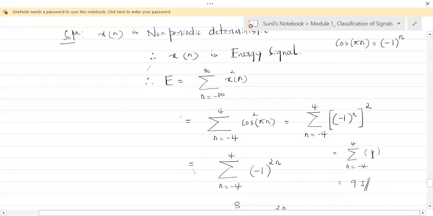Now you have to sum this one. So you have 1 at n equal to -4, you have 1 at n equal to -3, you have 1 at n equal to -2, you have 1 at n equal to 0. Likewise, for every n ranging from -4 to 4, you have 1. So how many such samples of amplitude 1 are there? There are 9 such samples. So that means 9 times you are adding 1. That's why it is 9 joules.